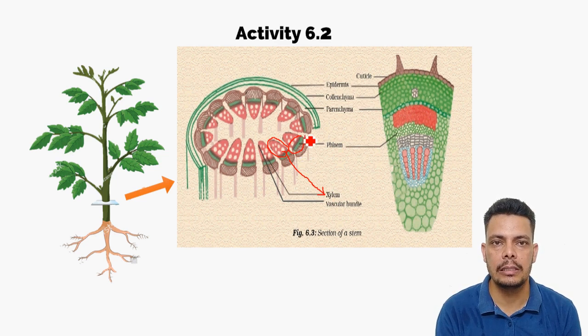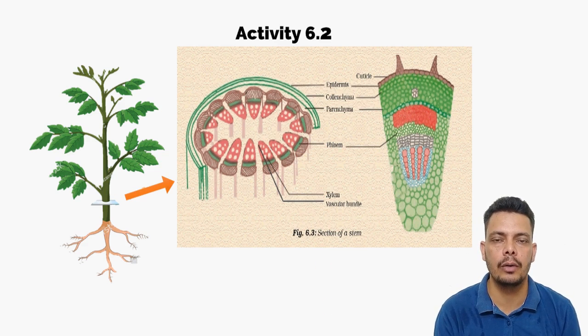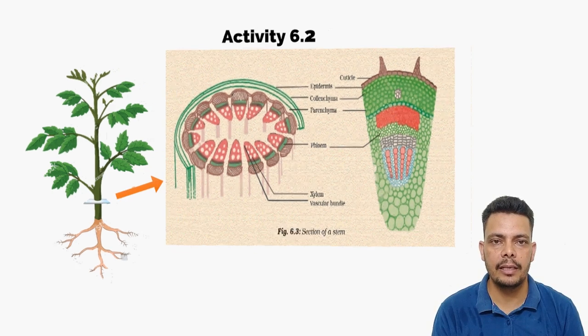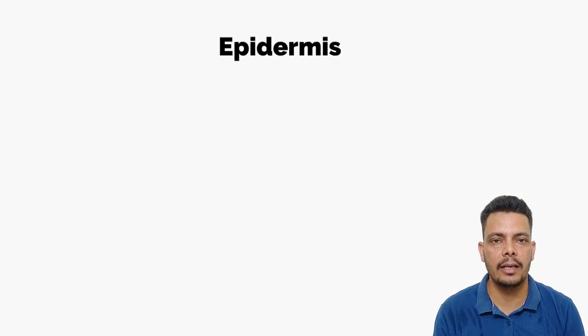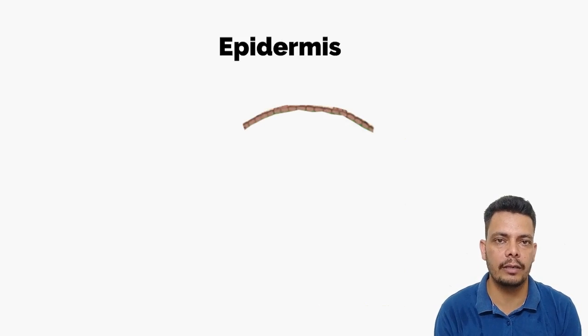So this is an activity. In our NCERT book, there is a paragraph written on the epidermis. So we are going to understand it right now. The topic is epidermis. This epidermis is usually made up of a single layer of cells. There are no intercellular spaces. It is the outer covering of the plant, as we have understood.